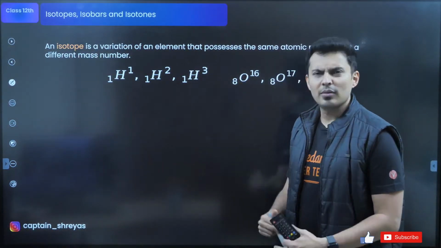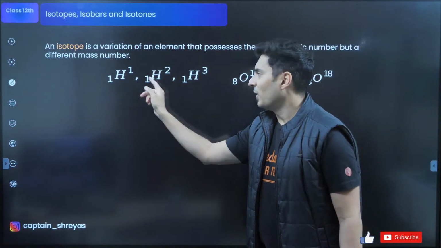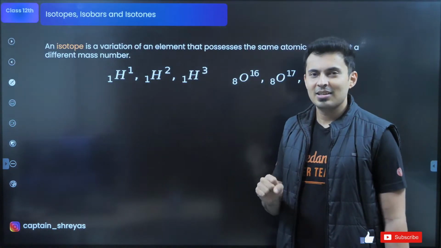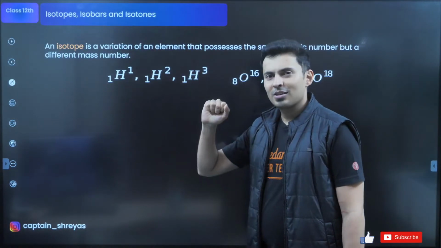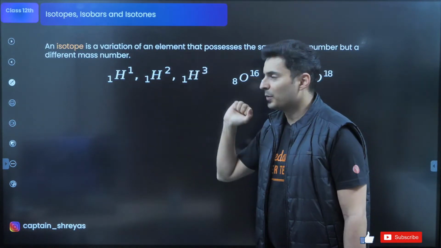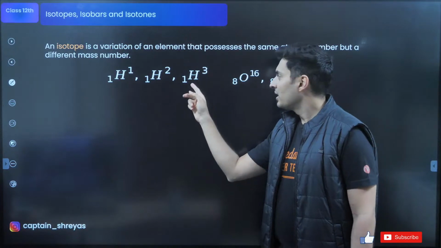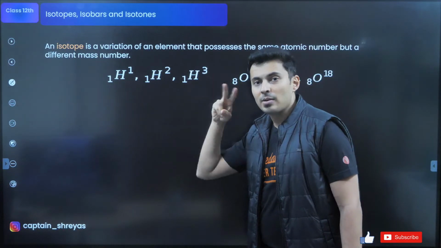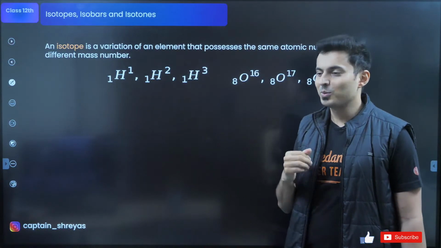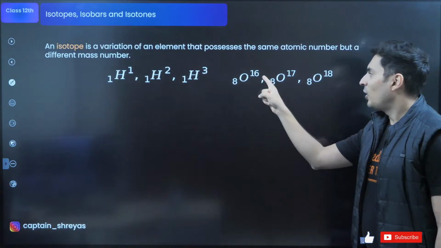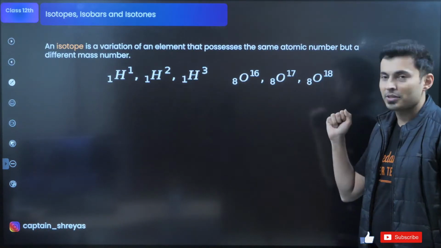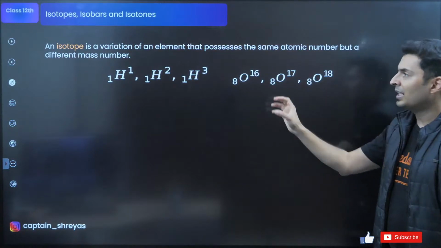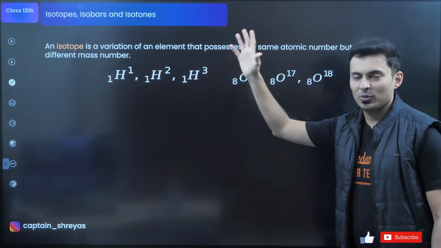Hydrogen. Why is it called hydrogen? Because there is 1 proton inside the nucleus. Atomic number is 1, but mass number is different because here there is no neutron, here there is 1 neutron, here there are 2 neutrons, because out of the 3, 1 is the proton, remaining is the neutrons. I hope you get that. Same way over here. Oxygen, very similar. But what is different is the neutrons. So the mass number is different. That is called an isotope.